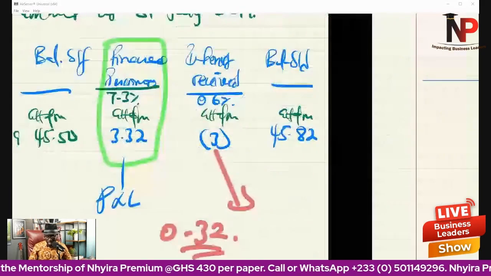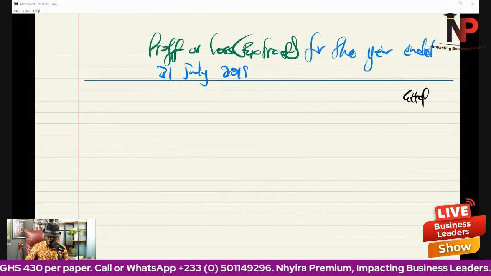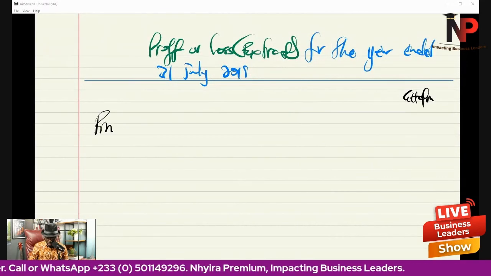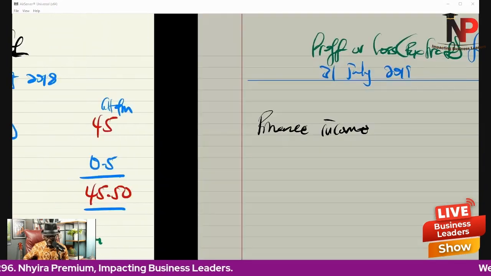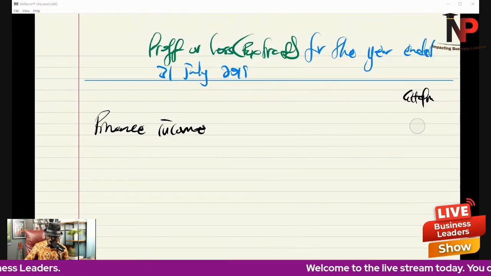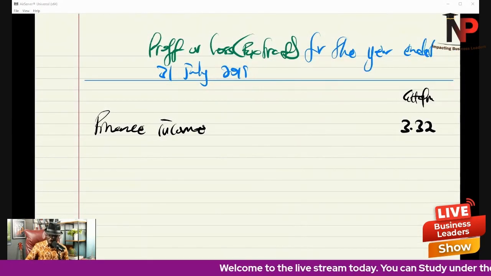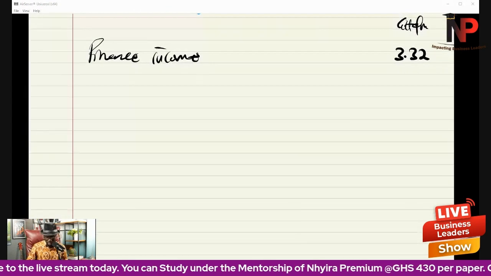But here it's an extract. So all we do is to bring in the finance income, which is the effective rate. So we bring in the finance income. How much did we get? That was 3.32. So we bring it in, 3.32. And that's an inflow. And it's an extract as well. That's the only figure going there. So we can leave it like that.